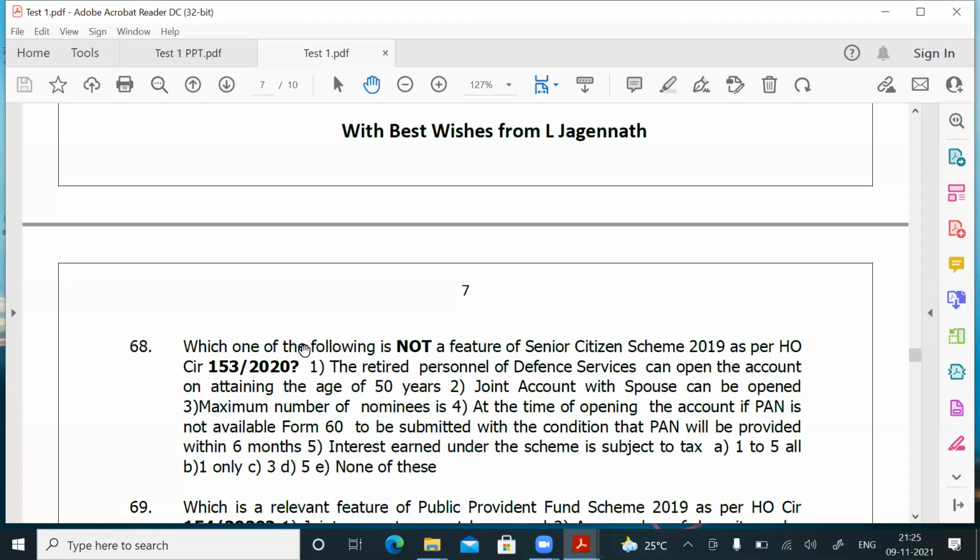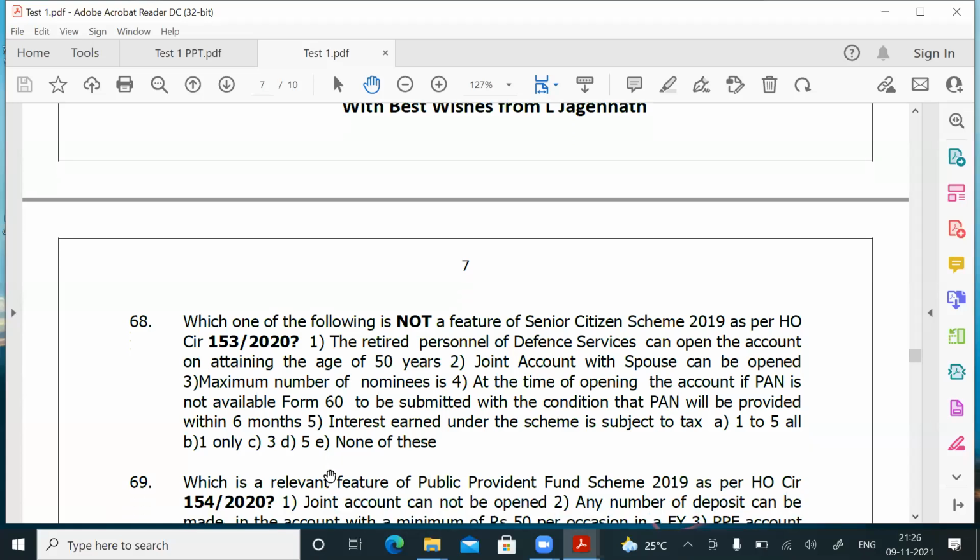What is the question? Which one of the following is not a feature? So 1 to 5 all are the features. So you should not tick A. You should not tick B. You should not tick C. You should not tick D. You have to tick E. That is, none of these is not a feature. That means all are the features of the senior citizen savings scheme. Question number 68, answer is E.